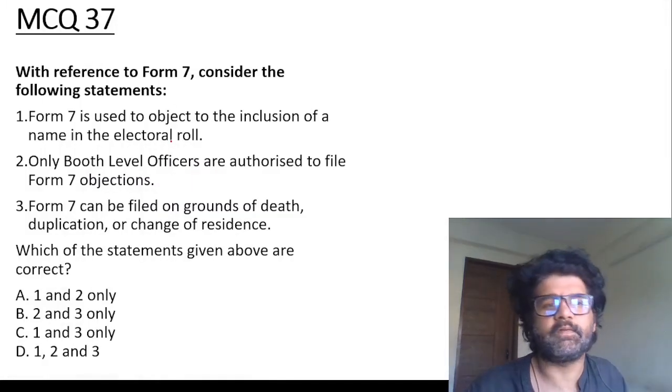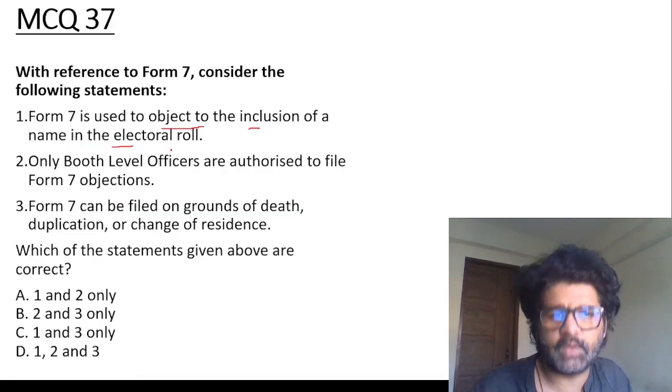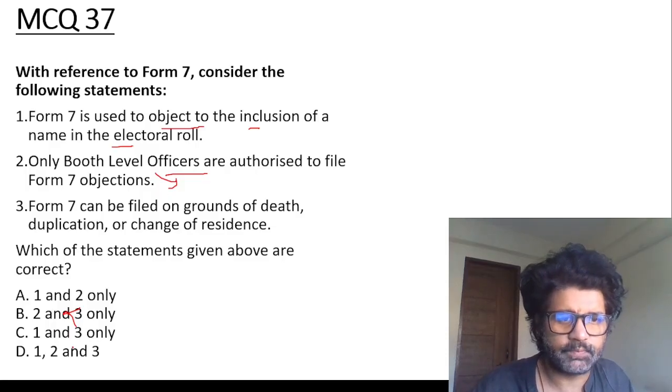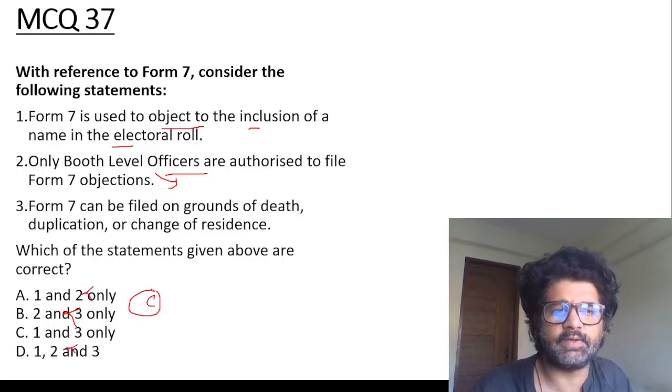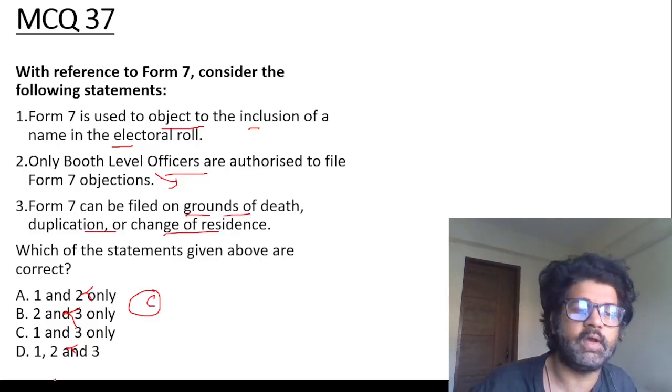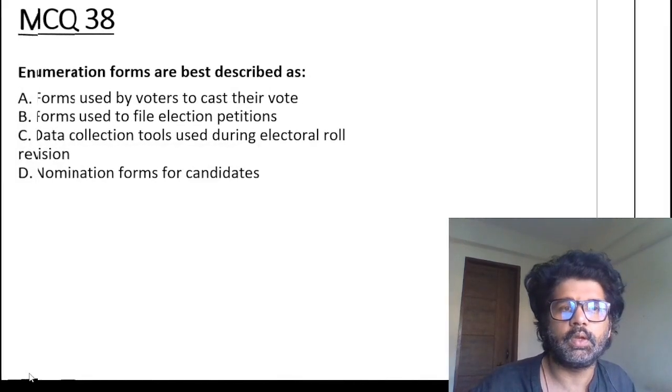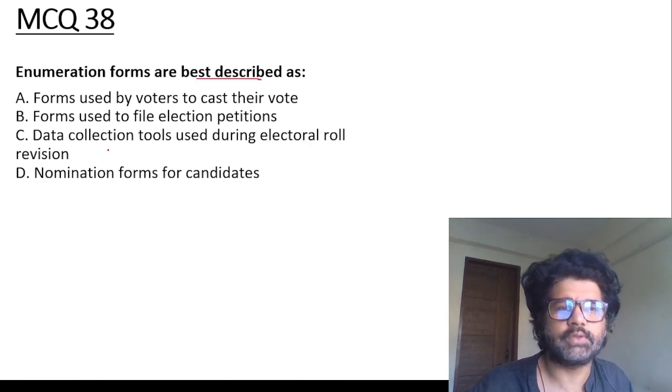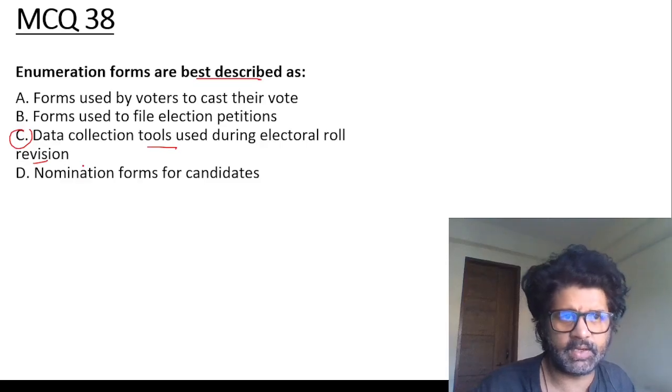With reference to Form 7: it is used to object to the inclusion of a name in the electoral roll. Yes, correct. Only booth level officers? No, anybody can file an objection. So the second is wrong. If you eliminate the second, you will get the answer C, 1 and 3. Always go for option elimination, guys. It can be filed on the grounds of death, duplication, change of residence. Yes. Enumeration forms are best described as data collection tools used during electoral roll revision, which is happening right now.